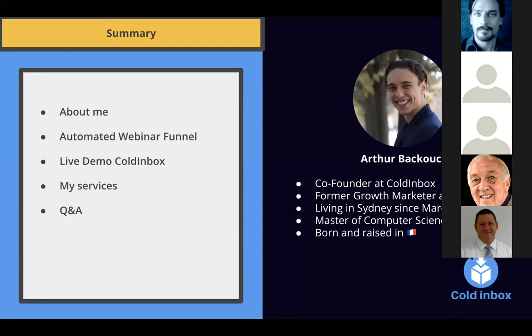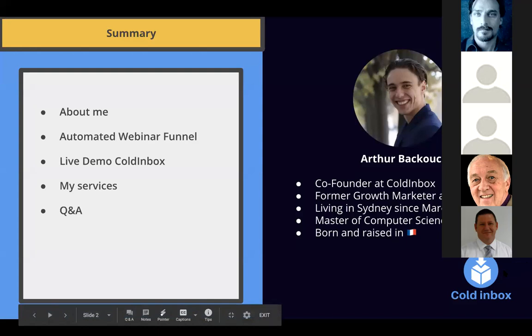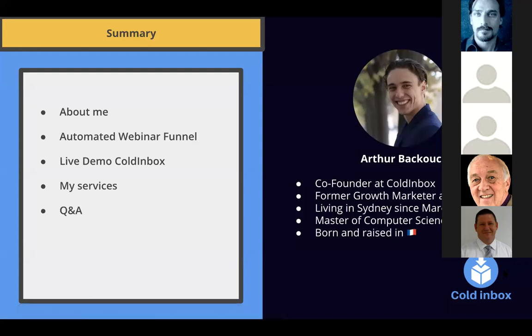Then I worked as a growth marketer at Open Learning. My job is to answer the following question: how can we get traffic on a website, and how can we turn the visitor into a customer? That's what I did at Open Learning. And now I co-founded CallInBox, a tool for LinkedIn automation. I also work with BSI and BBG in Sydney and all over Australia.